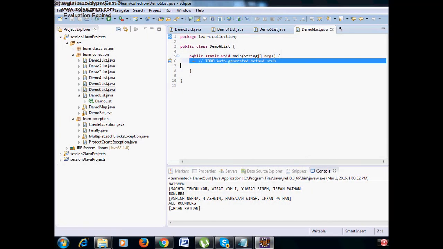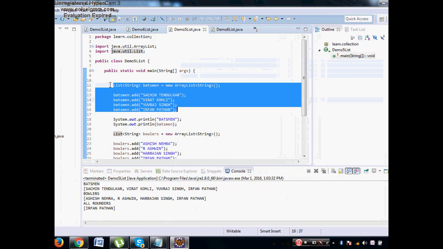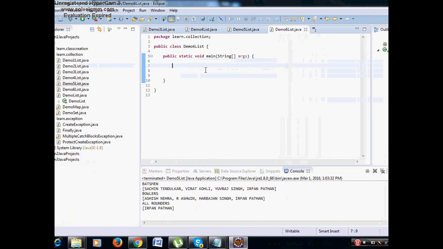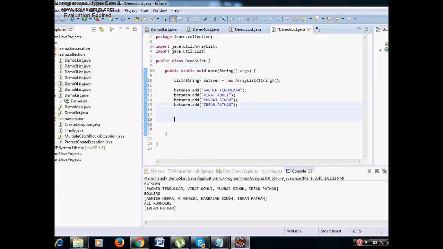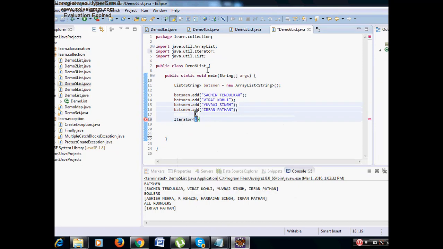Now inside this demo 6 of list, I'll use the same thing, but instead of printing by using system.out.println, I'll print by using an iterator. Now, how to create an iterator? Iterator of type String. It is equal to, what is the list name?